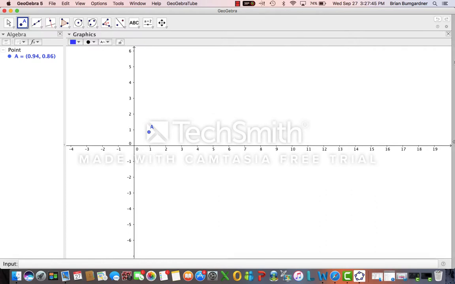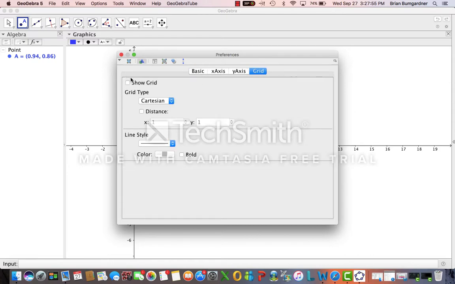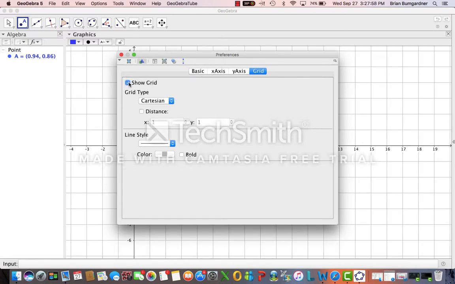We'll go down here. And then we click show grid. We can easily turn it on and off based on your preferences.